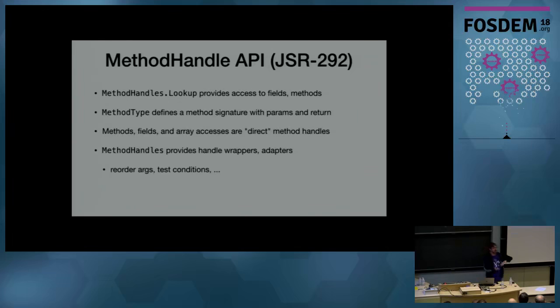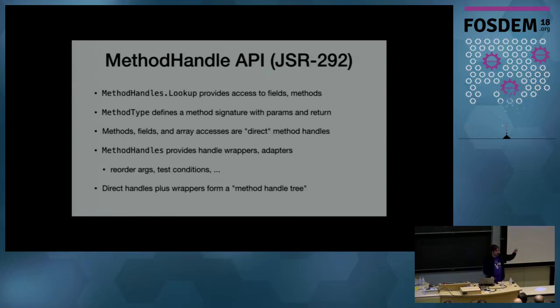And the method handles class then provides all sorts of additional adaptations. So if we want to add back some of that type checking or argument modification, like reflection does, we can do it on a piecemeal basis. Insert arguments, move them around, change their types, and so on. And all of this basically forms a tree of method handles.